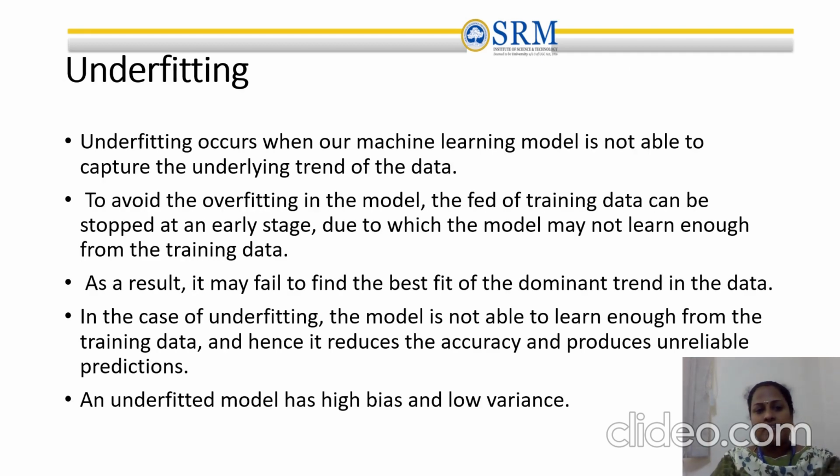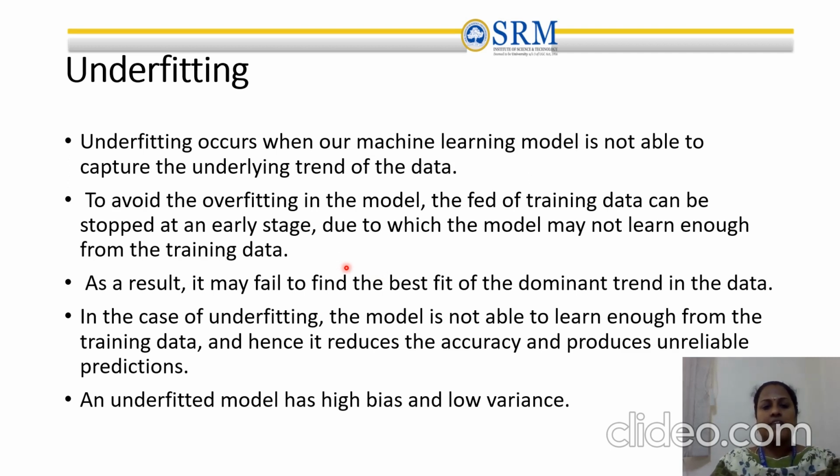Another problem in machine learning is the underfitting problem, which occurs when our machine learning model is not able to capture the underlying trend of the data. In this case, we feed the training data and it is stopped at an earlier stage, due to which the model may not learn enough from the training data. As a result, it may fail to find the best fit of the dominant trend in the data set.